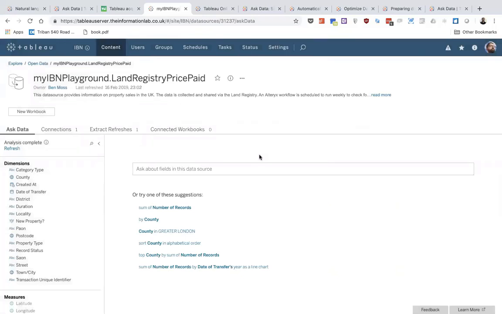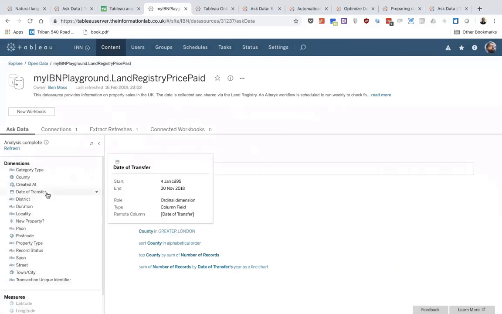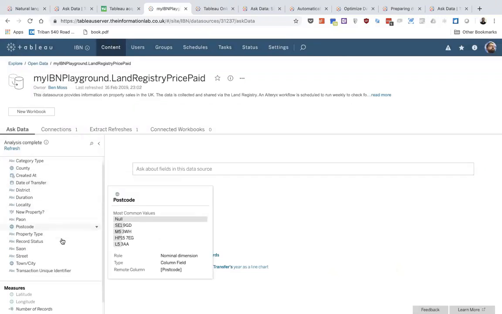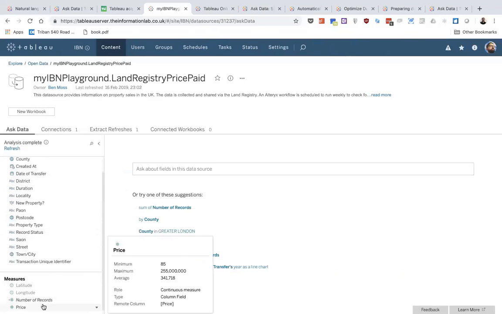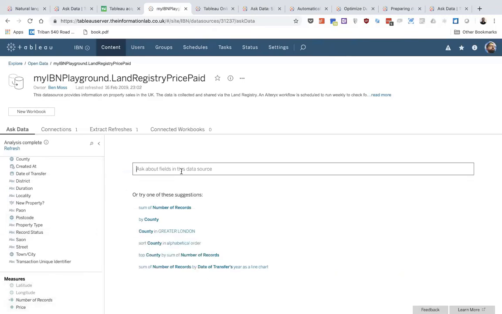So this is a data source looking at the land registry price paid. So this is every single property sold in the UK over time. Now, I can see that the date of transfer is between the 4th of January 1995 to the 30th of November 2018. But I want to see the price paid over time. So if I scroll down, I can see that there's a price section over here. So let's start typing. I want to see the price over time. Oops, sorry, I want to see the median price over time. So if I now press enter, I'll click on this view.